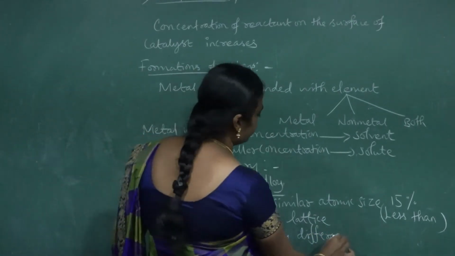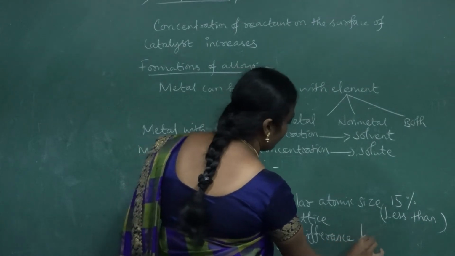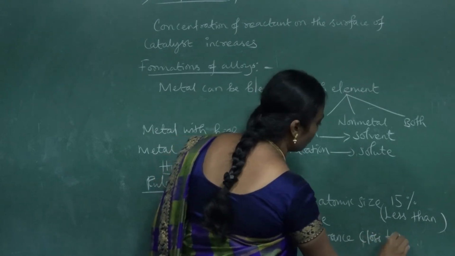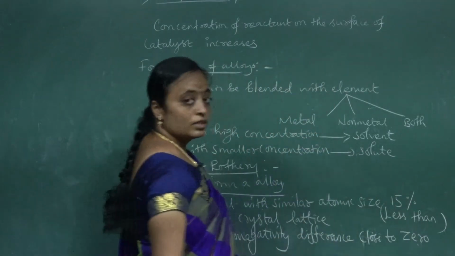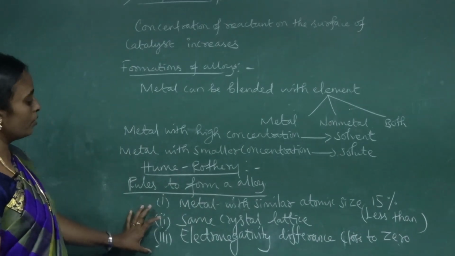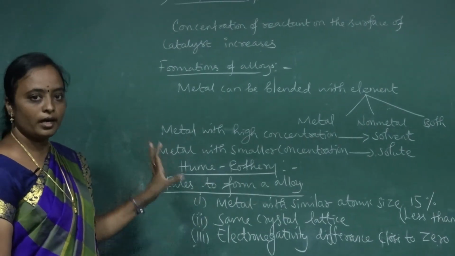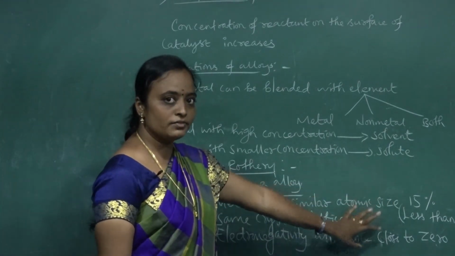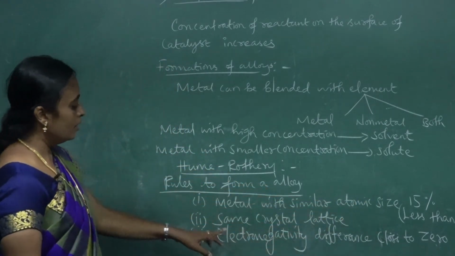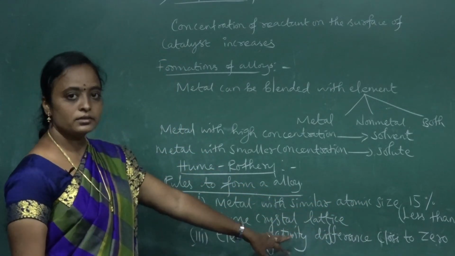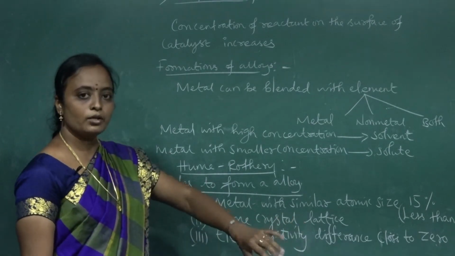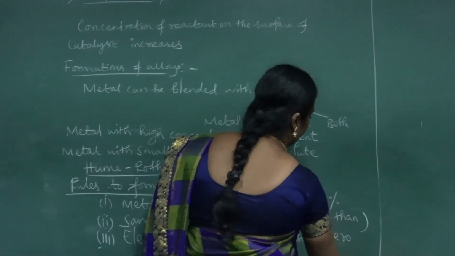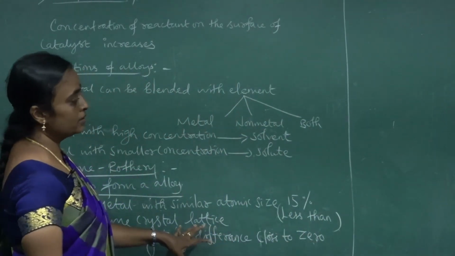We have to take the electronegativity difference close to 0. So these are the three conditions you should follow for the formation of an alloy. First, metals with a similar atomic size, atomic radii, not differing by more than 15% between solvent and solute. We have to take the same crystal lattice, and the electronegativity difference will be close to 0. If you obey these conditions, you can form a perfect alloy.